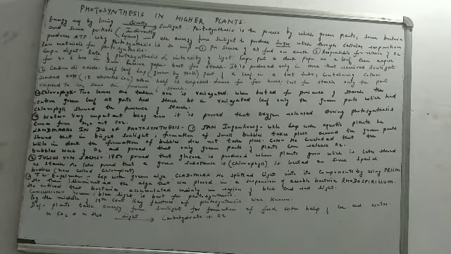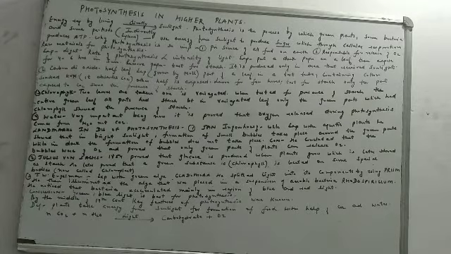He said that there is a green substance which is present on special bodies. So the green substance was actually what we now call chlorophyll, and those special bodies were what we now call chloroplasts. So this was Julius von Sachs. He proved that glucose is produced when green plants grow. He also said that glucose is produced because of the presence of a green substance on some special bodies. The green substance was actually chlorophyll, and those special bodies were what we call the chloroplast.